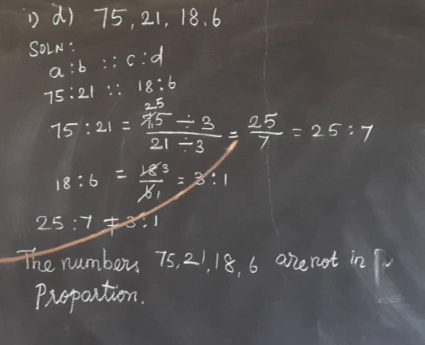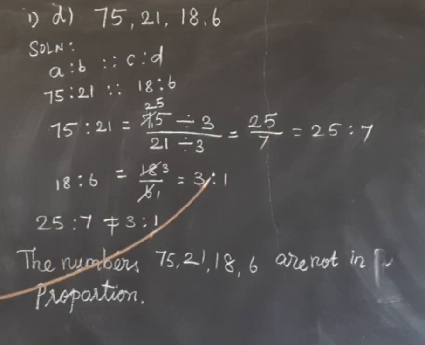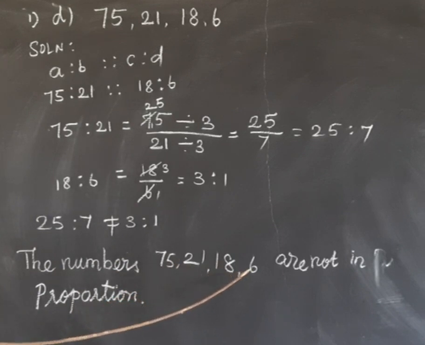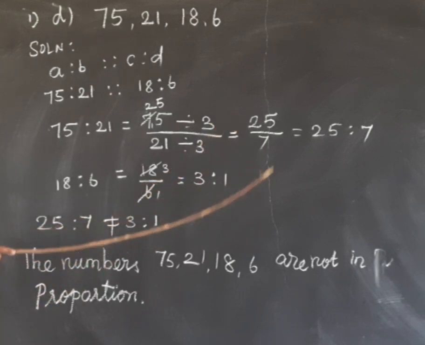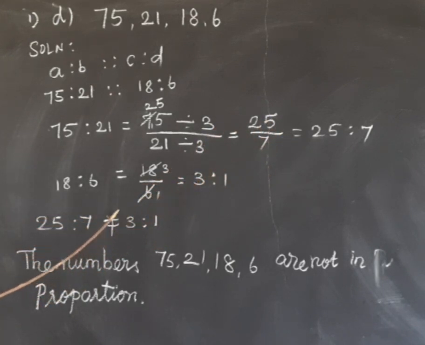So 25 is to 7 is not equal to 3 is to 1. So the numbers 75, 21, 18, 6 are not in proportion. When we simplify and the two ratios are not equal, then the numbers are not in proportion.